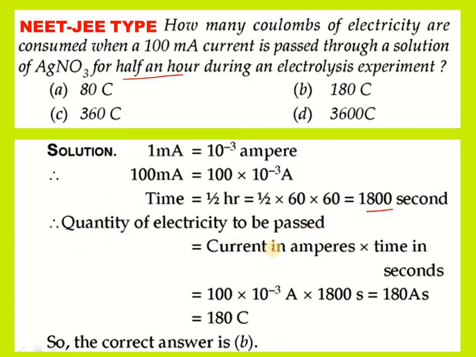Then the quantity of electricity to be passed is current in amperes into time. So current in amperes we have 10 power minus 1 into 1800, so 180 ampere second, that is nothing but coulombs. So B option is the right option for this question.